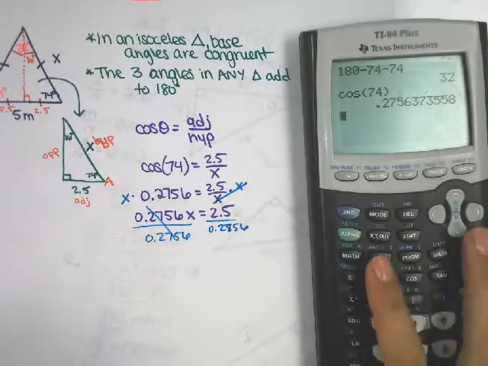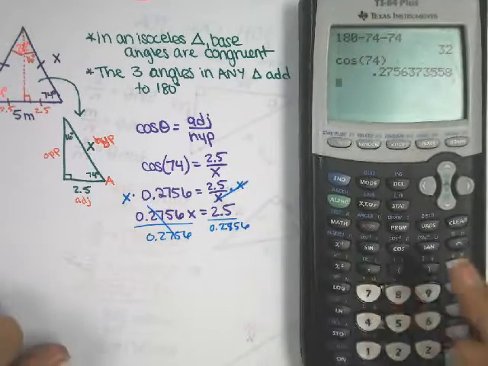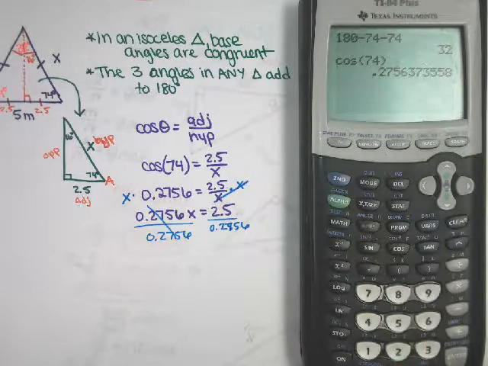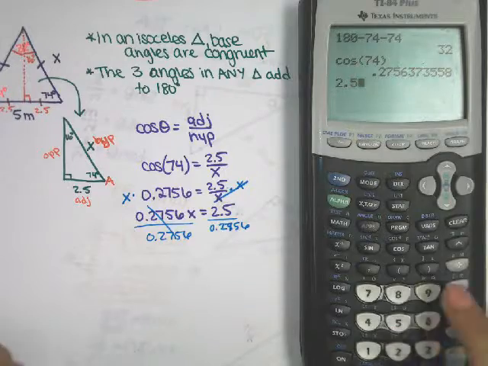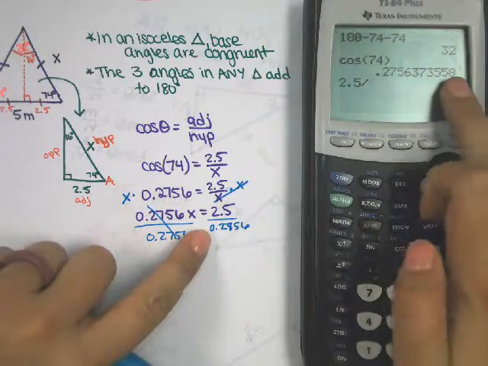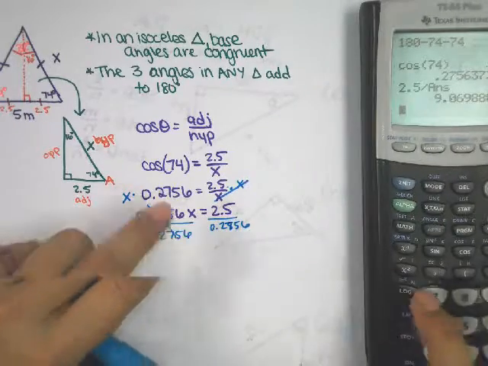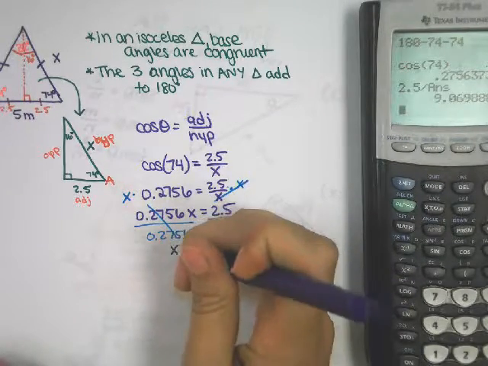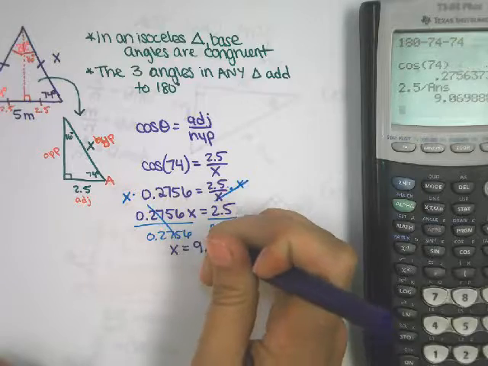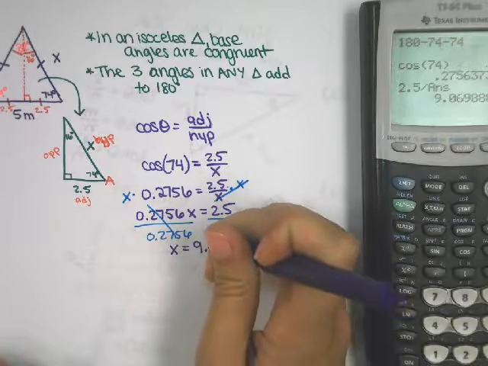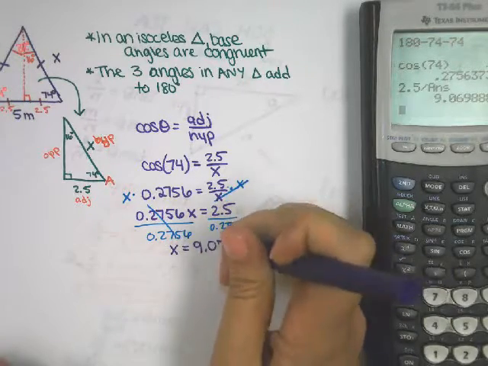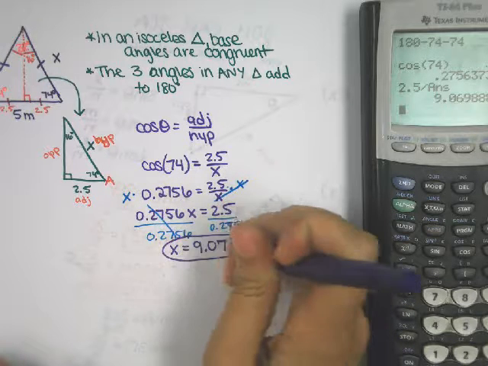Once again, keep any numbers you possibly can in your calculator for accuracy. So this is going to be 2.5 divided by this decimal. And there it is. X equals 9.07, so 3 sig figs would make that a 7. And we are in meters.